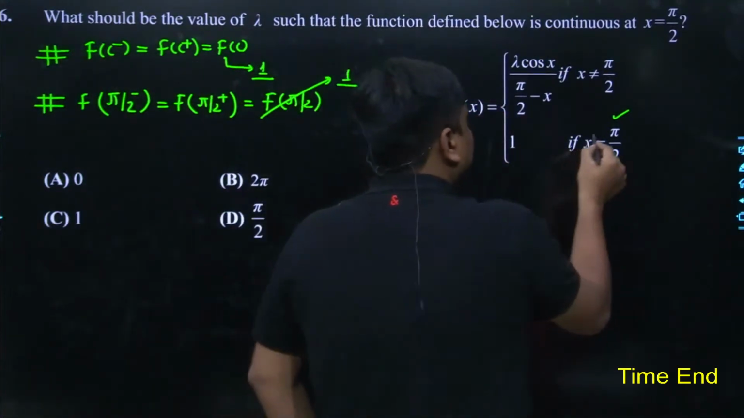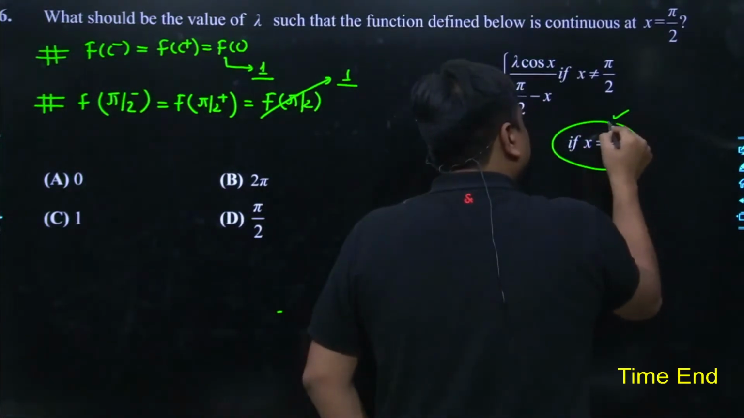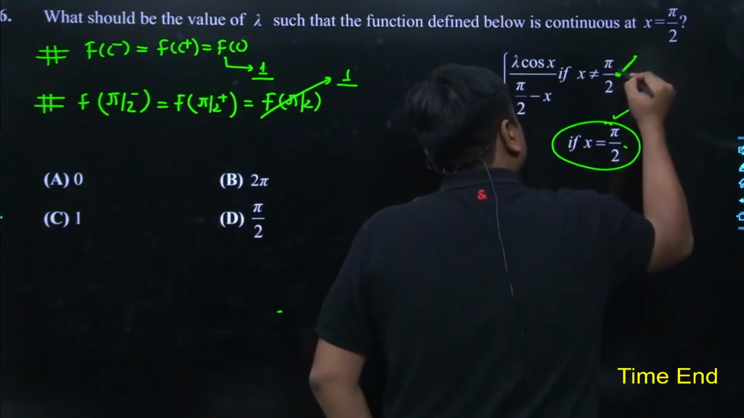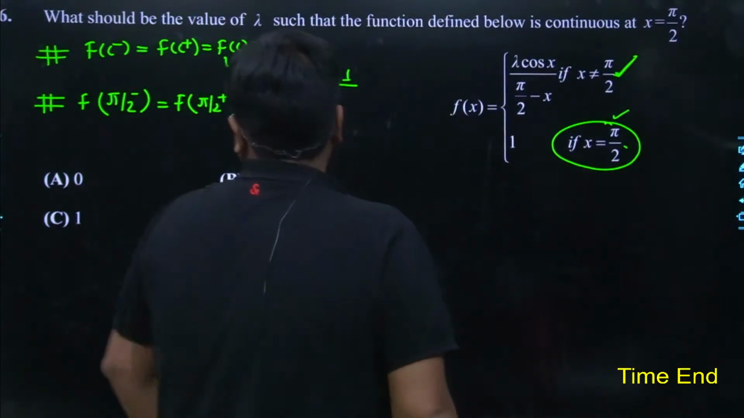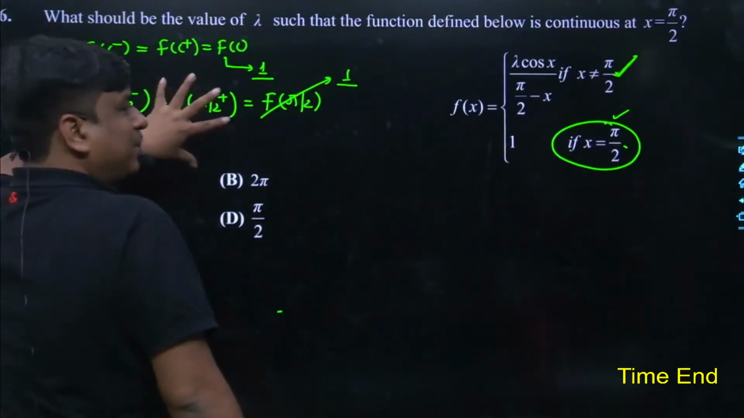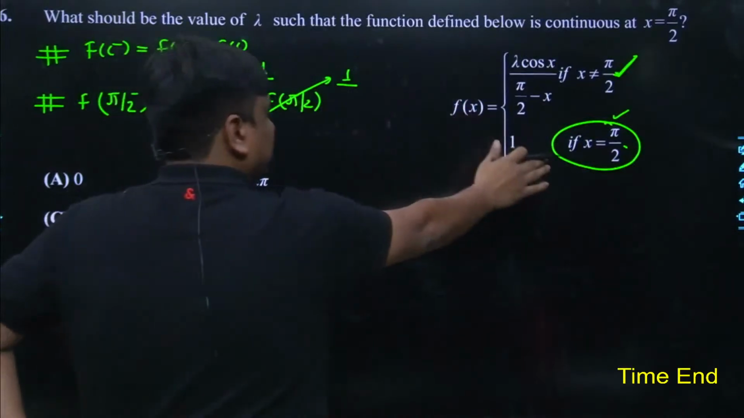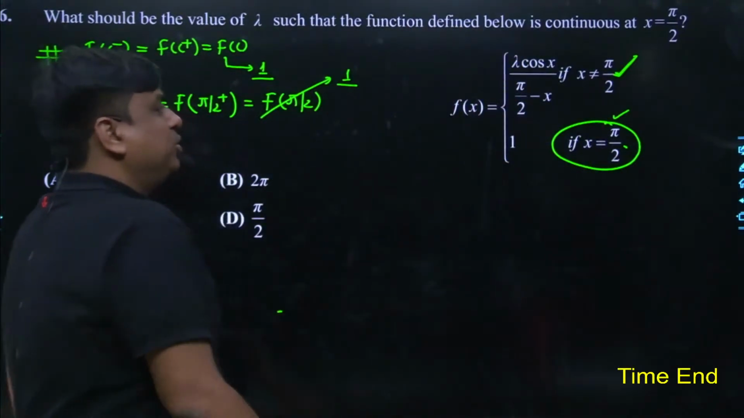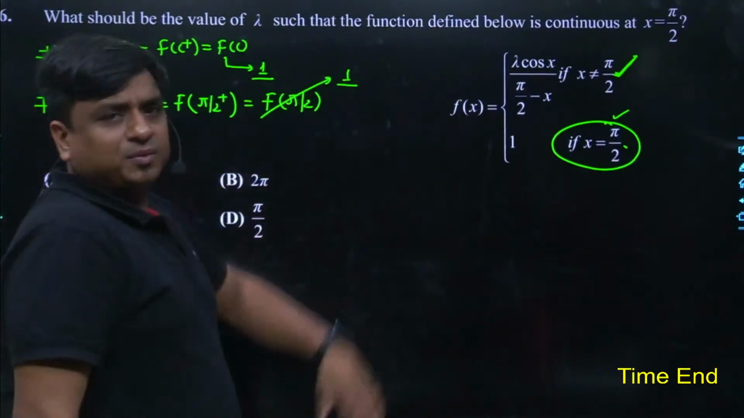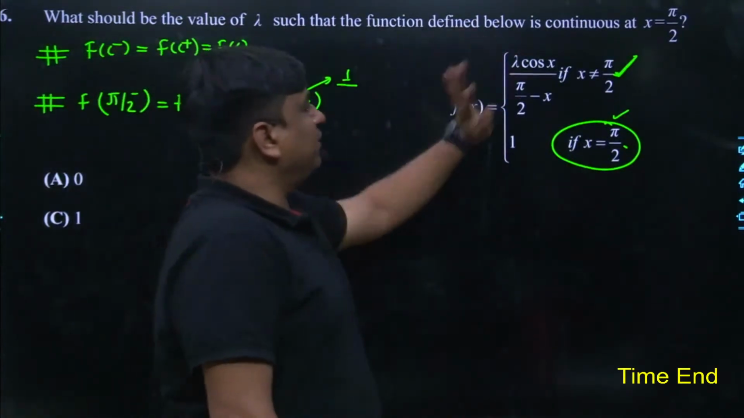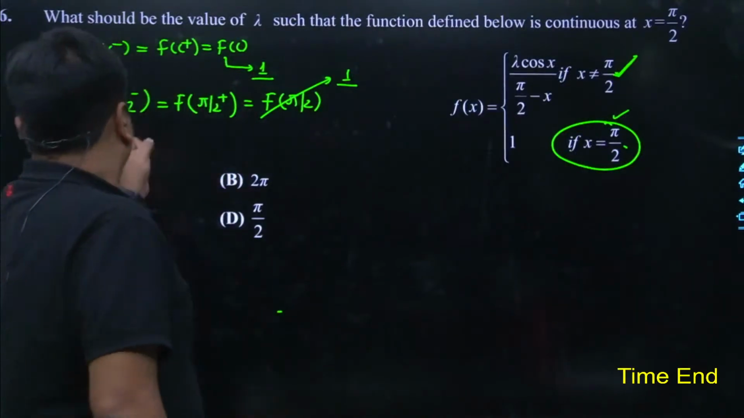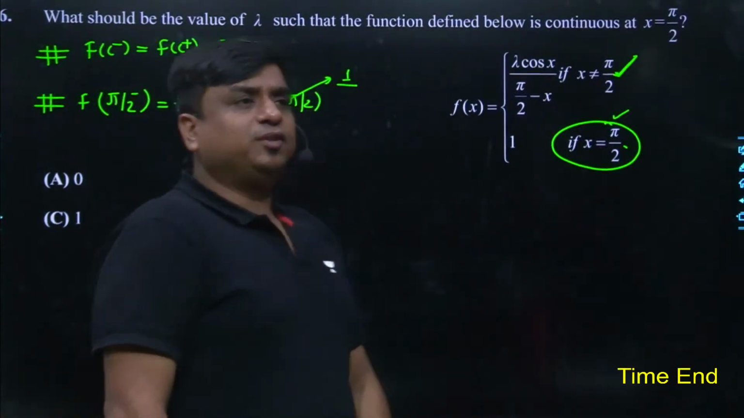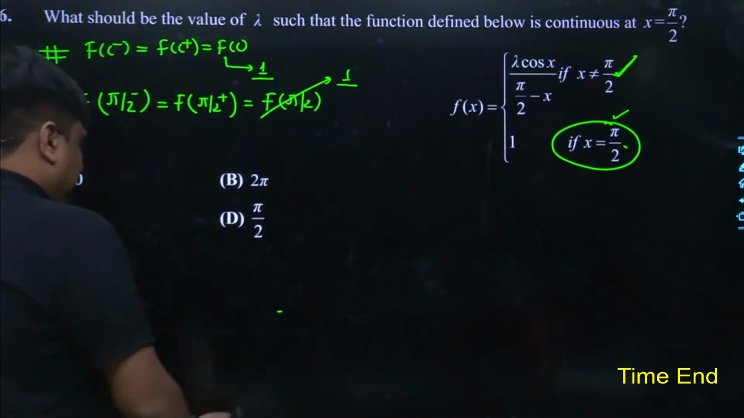See, this is a function which is clearly defined at x equals pi by 2, and except at pi by 2, this is the function which will give you the value. So for pi by 2 minus and pi by 2 plus, should I be asking the worth of the function from 1, or from lambda cos x divided by pi by 2 minus x? Obviously from the first, because it is defined everywhere apart from pi by 2, and pi by 2 minus and pi by 2 plus are definitely apart from pi by 2. Did you understand what I'm saying?